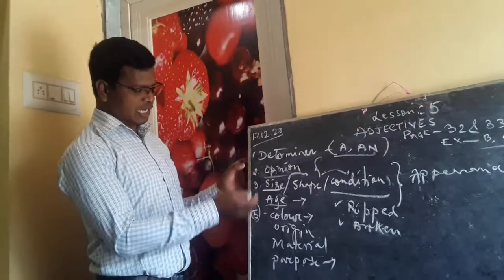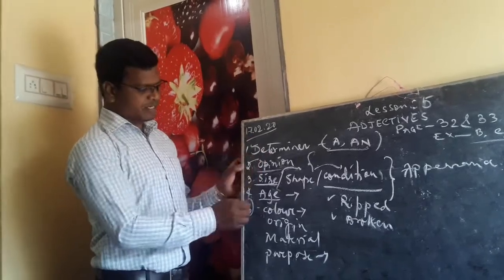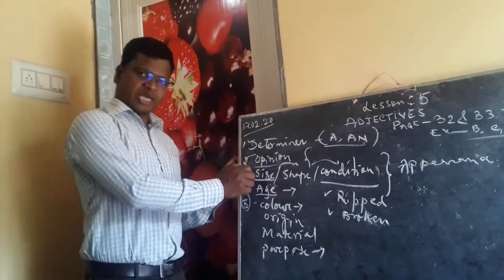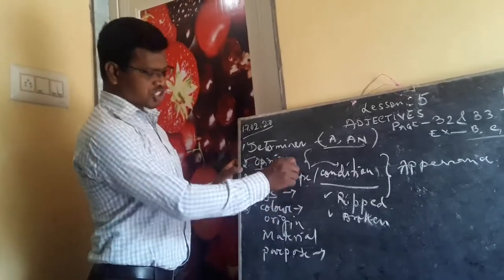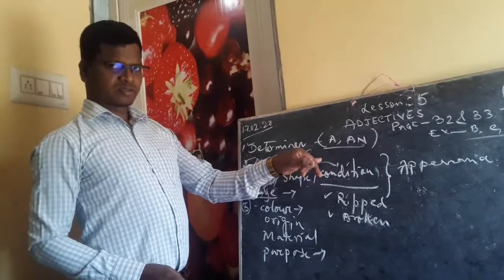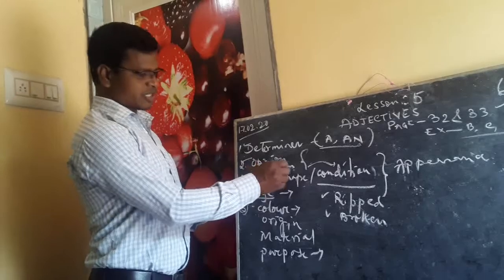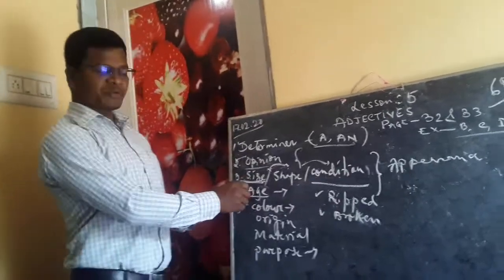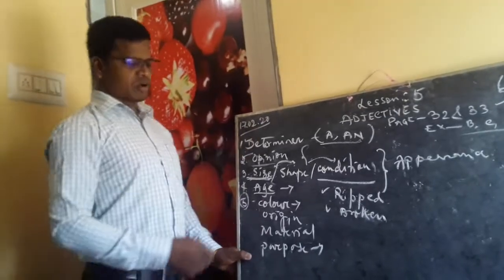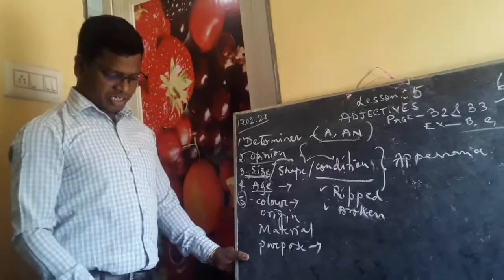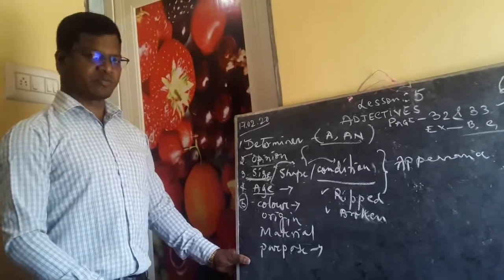If you have any difficulty, I am telling you again, first comes the determiner, then opinion, and soon after the opinion you will be writing the size. After size, you will have to write shape and then condition. Don't make any mistakes over here. First comes your size, then shape and conditions. Only then you will be writing age, color, origin, material and purpose. So following this order, you will have to rewrite the sentences from page number 32, question number B.